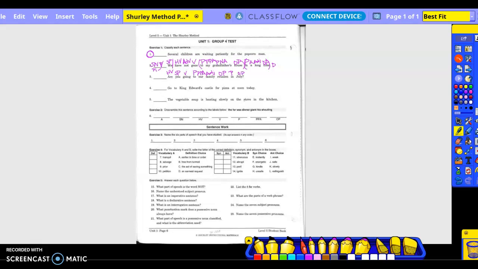Okay, go back to the pattern. Subject, noun, verb, pattern 1, check. To our family reunion in July. Question mark. Asking a question, interrogative sentence. Go back to the verb, divide the complete subject from the complete predicate. Is there an adverb exception? No. Is the sentence in natural or inverted order? Inverted. So are, you underline twice, you once, and then going to our family reunion in July twice.